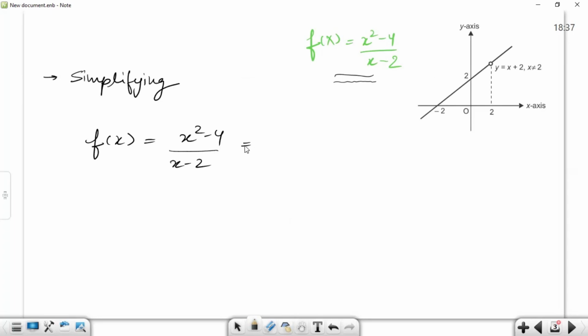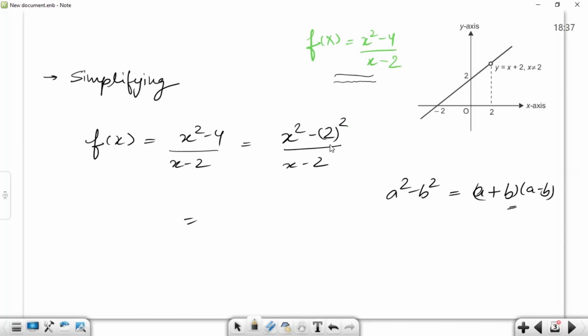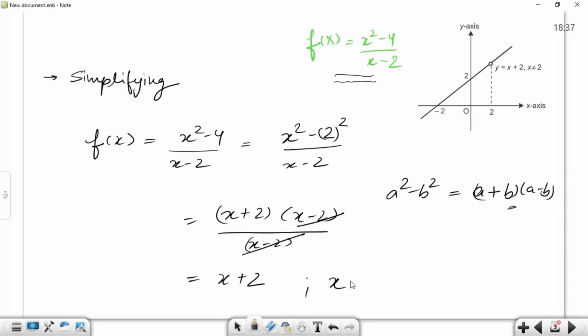As you can see, x square minus 4. So we can write 4 as 2 square, right? And now we are all aware of this algebraic identity, that a square minus b square equals a plus b into a minus b, right? So we can write x square minus 2 square as x plus 2 and x minus 2, divided by x minus 2. So this will get cancelled and our function is equal to x plus 2, given that our function will not be defined at x equals 2. So this is the condition for our function to exist.